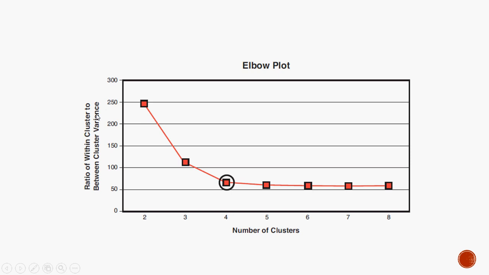What do you mean by variance? The difference between the 2 clusters is really huge. So when these 2 segments are really different enough for me to come out with 2 different products, or 2 different pricing strategies, or 2 different sales strategies, these would respond in 2 different manners. If I try to break them into 3, then the variance really drops down from 250 to 100. But then I get 3 different segments. So this elbow point is an ideal plot that helps us decide the ideal number of clusters that we can work on.